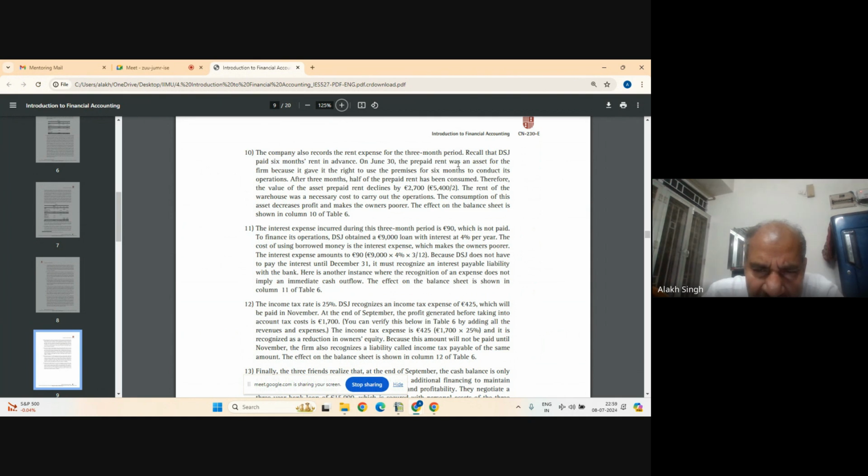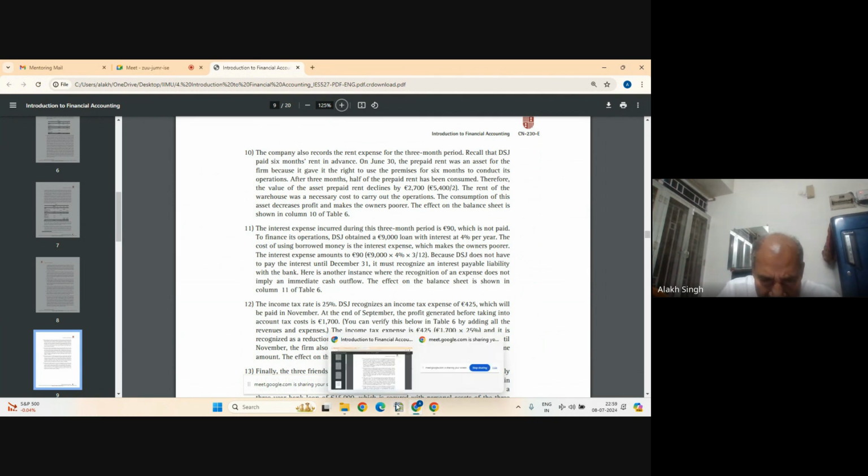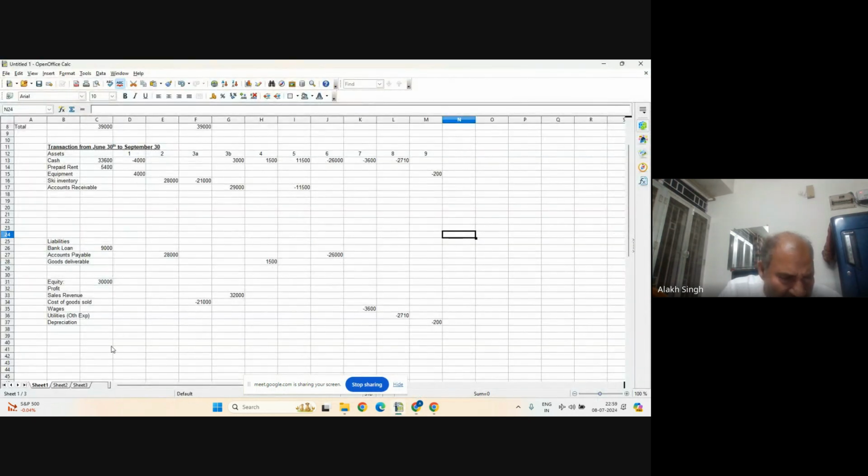So this 3-month rent is 2,700. It is an expense, so I write here rent expense. It has reduced profit, so it will be minus 2,700. No problem here.